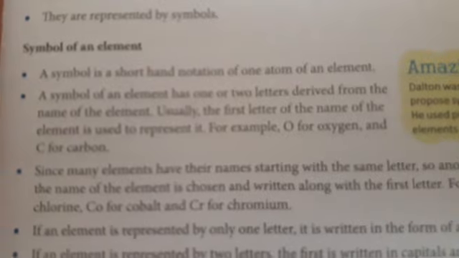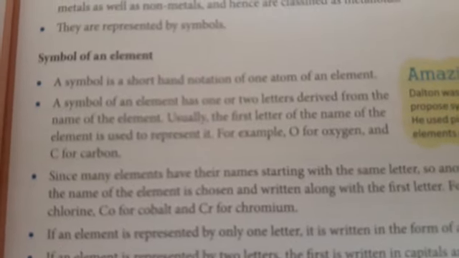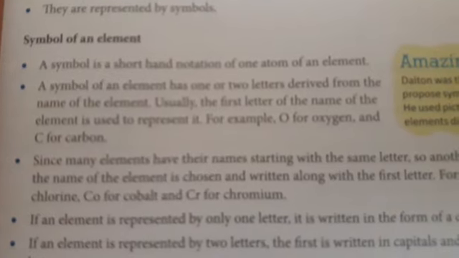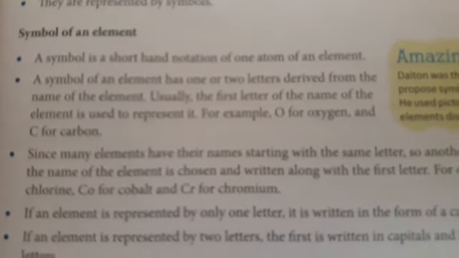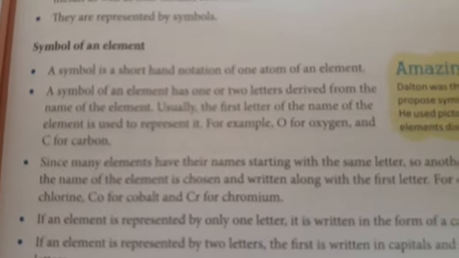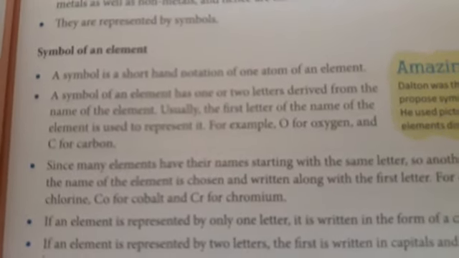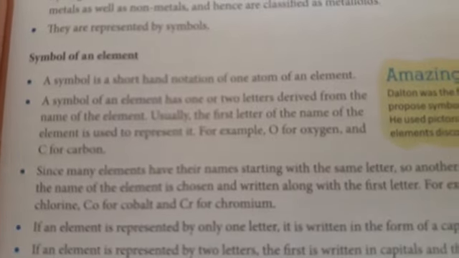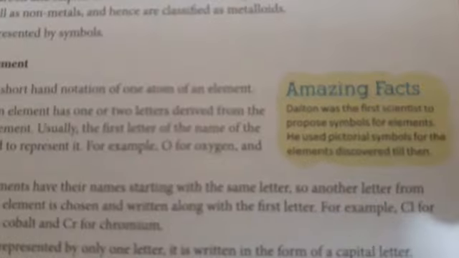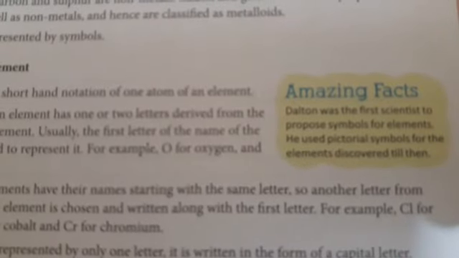For example, O for oxygen and C for carbon. Okay, so you can see the periodic table, and so many symbols. It is made up of only a single letter, and that single letter is generally, or most of the time, the first letter of the word of that element. Just let us see this amazing fact.